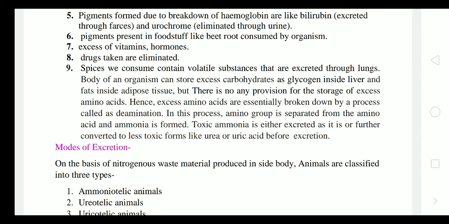Pigments which are formed due to breakdown of hemoglobin are like bilirubin, which is excreted through the feces, and urochrome, which is eliminated through the urine. So bilirubin and urochrome are byproducts, or the waste material of hemoglobin after it gets broken down. When RBCs get broken down in the liver, it forms bilirubin and urochrome.